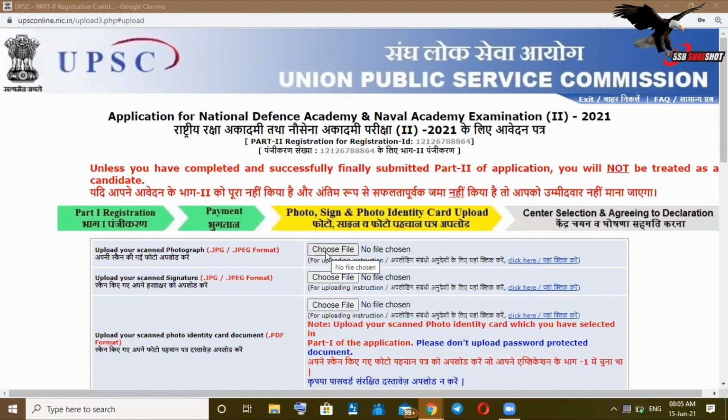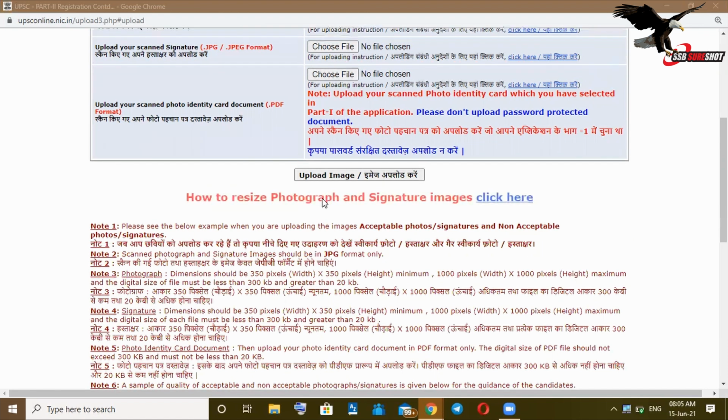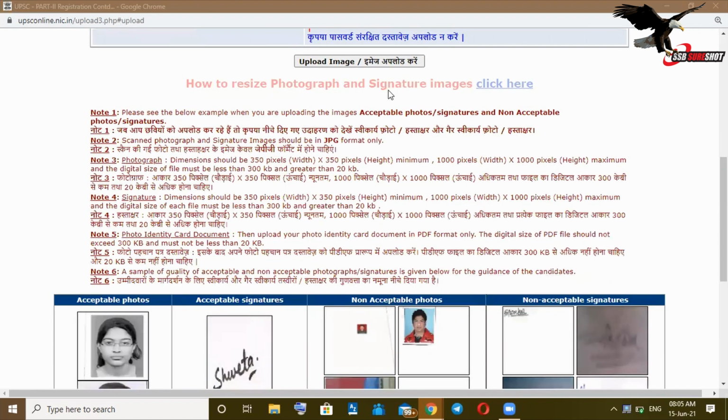Here you will see that the interface is open to upload a scanned JPG or JPEG format of your photo, and then upload your JPEG or JPG format of your signature, and upload your PDF format of Aadhaar card. It means why Aadhaar card? Because that is the photo identity which you have written in the first registration form. All three should be well prepared. If not prepared, then from here you can resize your photo and signature.